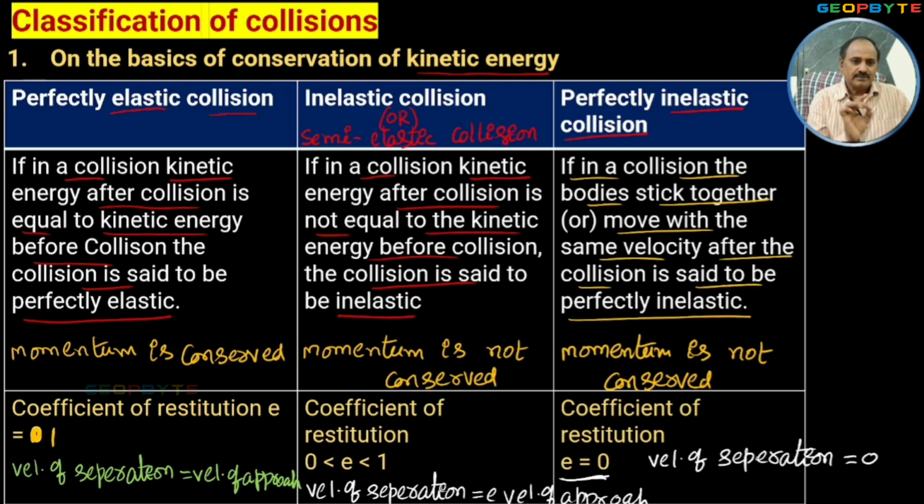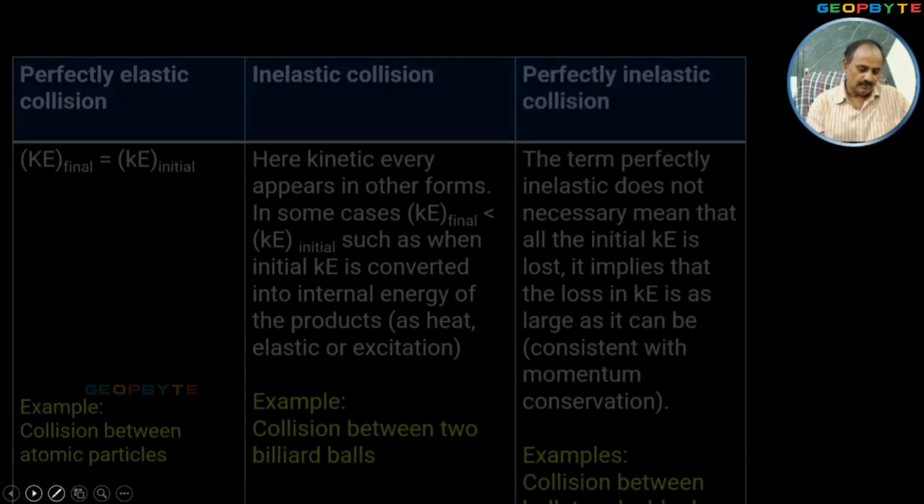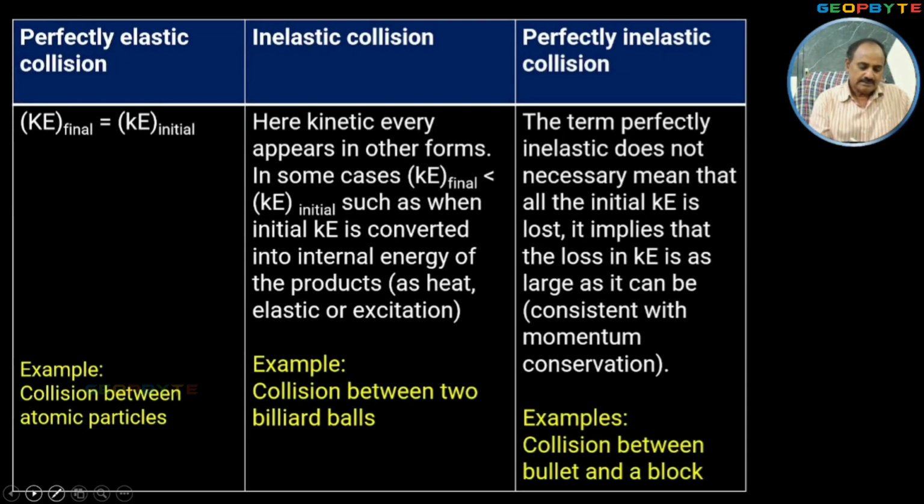So in the first case, velocity of separation equals velocity of approach. In the second case, velocity of separation is e times the velocity of approach. Whereas in the third case, velocity of separation equals 0. Similarly, look at another important point. In case of perfectly elastic collision, the kinetic energy after collision equals the kinetic energy before collision. That point we already discussed.